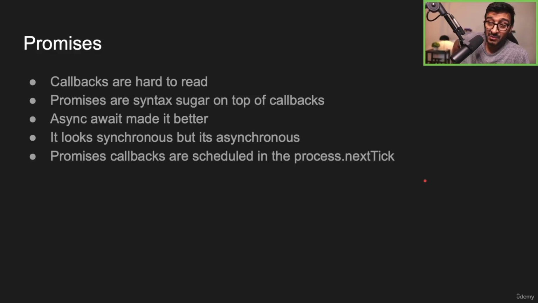So people invented promises as an asynchronous way of doing callbacks that still looks synchronous. And it got even better with async await. They combined both promises and async await such that it looks way better. It just feels synchronous, but is actually asynchronous. It's going to be clear as we get into examples here.